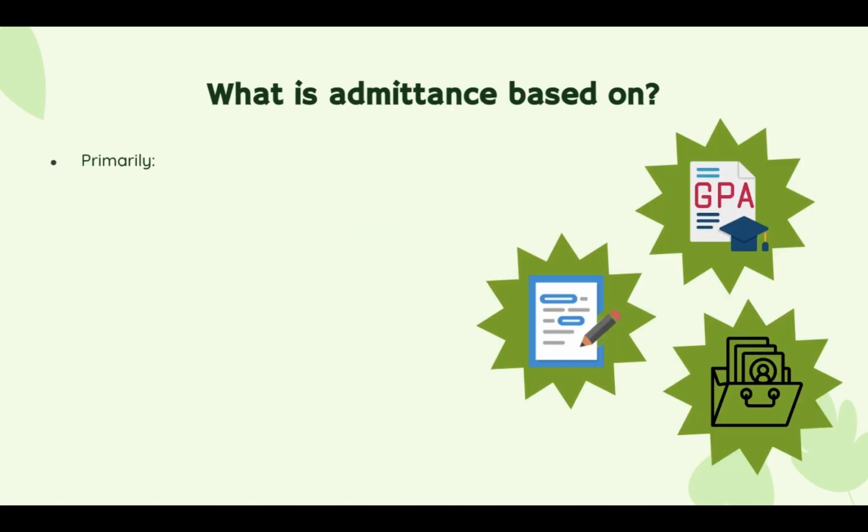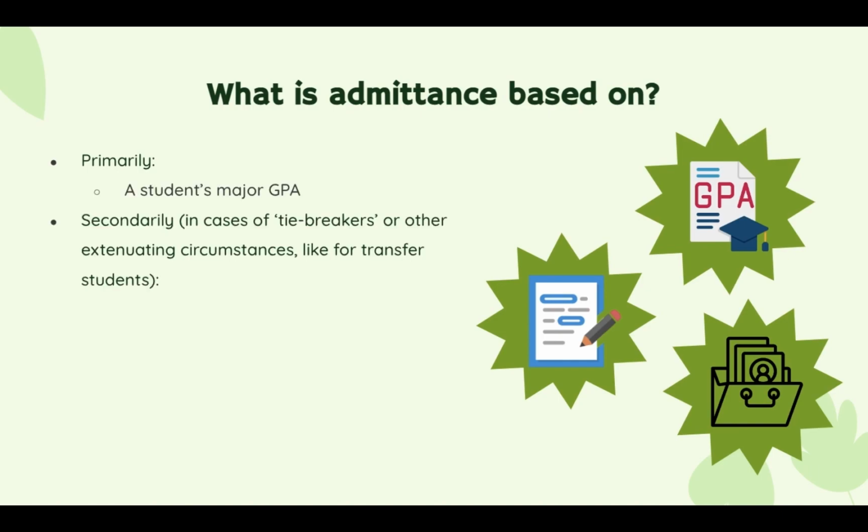Admittance is based on a few different factors. Primarily, a student's major GPA is evaluated. Then, in cases of tiebreakers or extenuating circumstances, a statement of purpose, work samples, and a student's cumulative GPA are also looked at. The following slides will go into more detail on each of these application requirements.